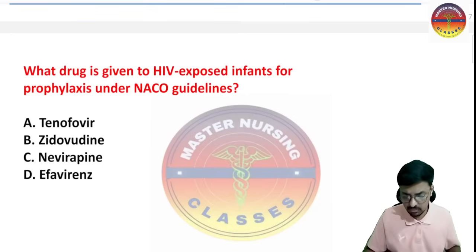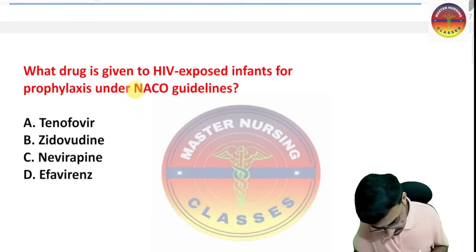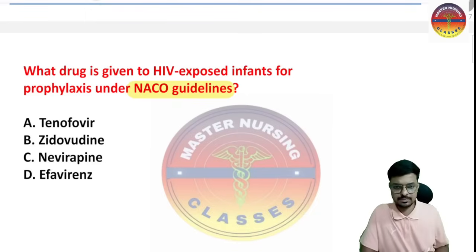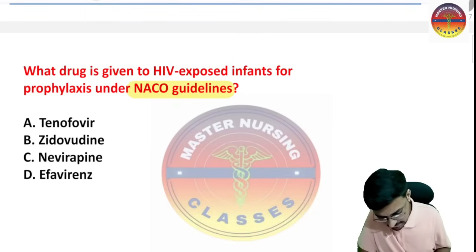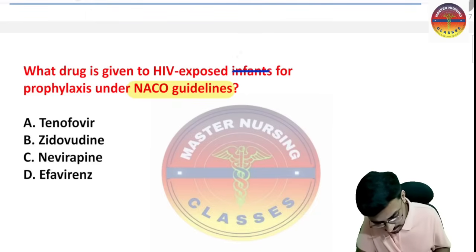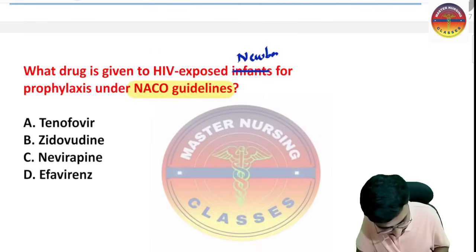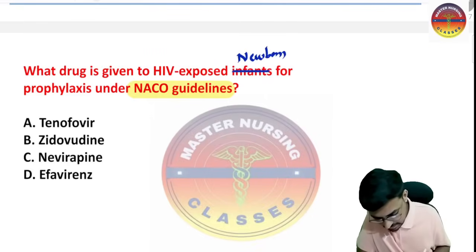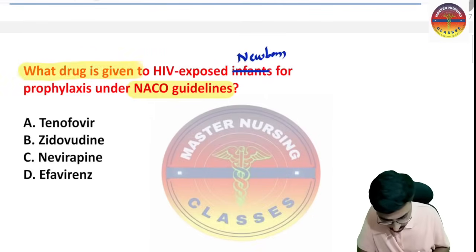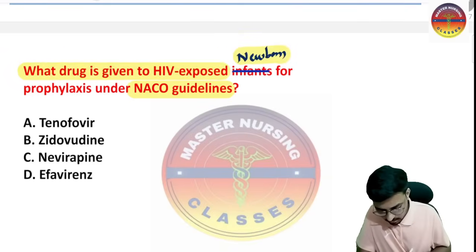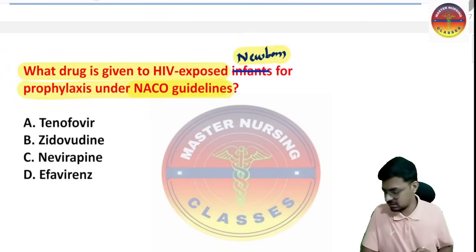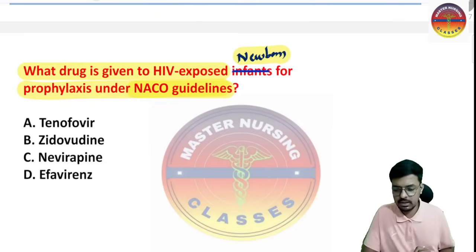Okay, so what drug is given to an HIV exposed infant for prophylaxis under the NACO guidelines, the National AIDS Control Organization guidelines? The infant, you can write here, is the newborn who is exposed to an HIV positive mother. So what drug is given to the HIV exposed newborn for prophylaxis under the NACO guidelines? We have the options: A, tenofovir, zidovudine, nevirapine, and efavirenz. So what is your answer?